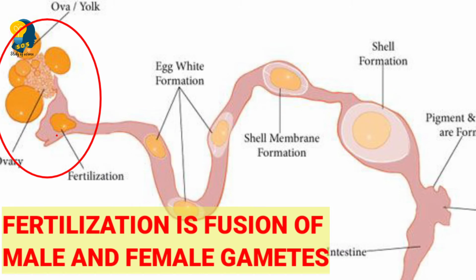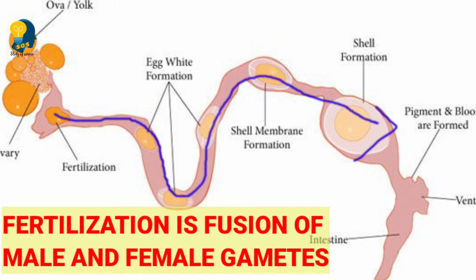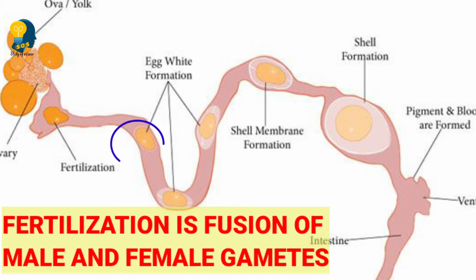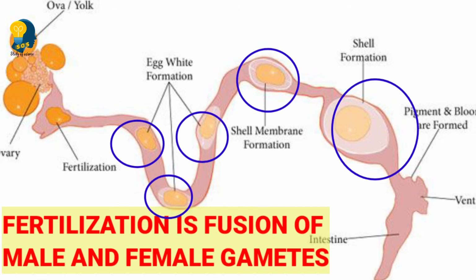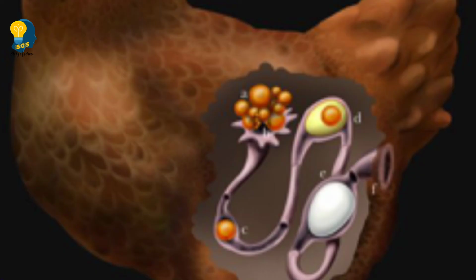We know this, right? In hens, once the fertilization takes place, what happens? The zygote will divide repeatedly and then it travels down the oviduct. As it travels down, many protective layers are formed around the zygote. Students, we have seen a hard shell which surrounds the hen's egg.